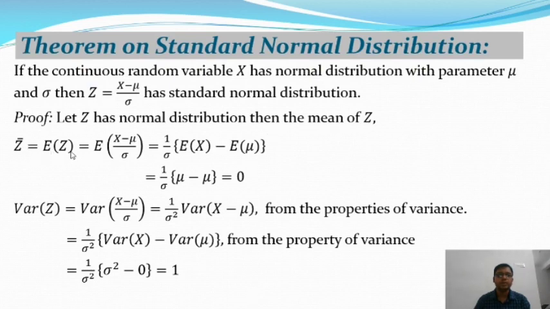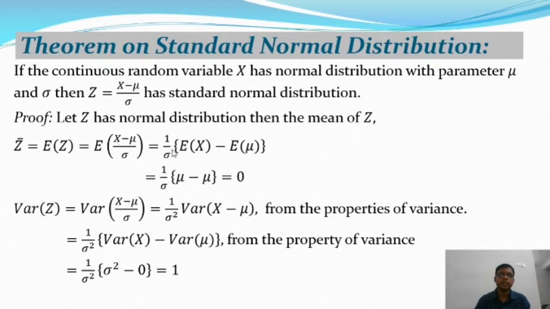is Z bar, that means the expectation of Z, and this is equal to the expectation of (x minus mu) by sigma. Where Z is the standard normal distribution and x has a normal distribution, the expectation of Z gives the expectation of (x minus mu) by sigma if we put Z equal to this. Okay, and sigma is a parameter, so from this we will get 1 by sigma into the expectation of x minus mu, and there is a property of the expectation function.